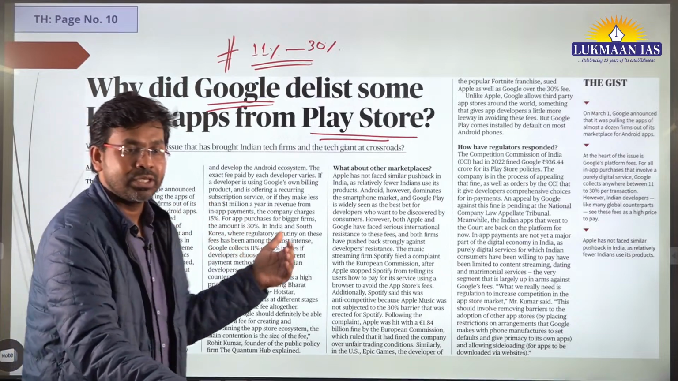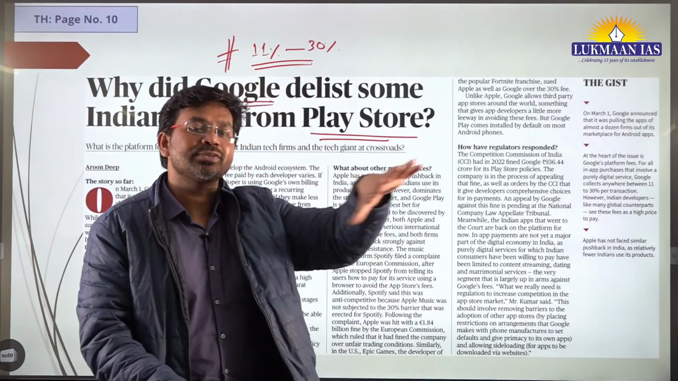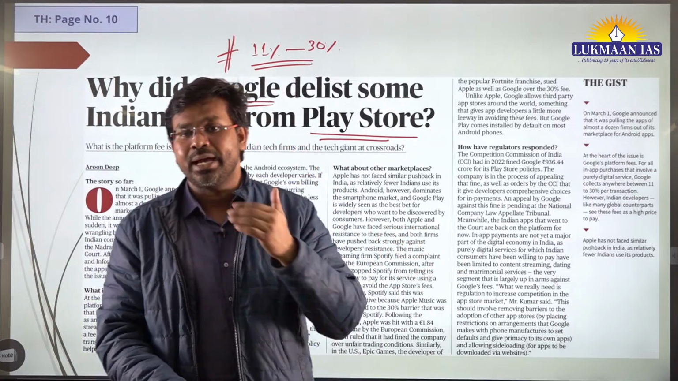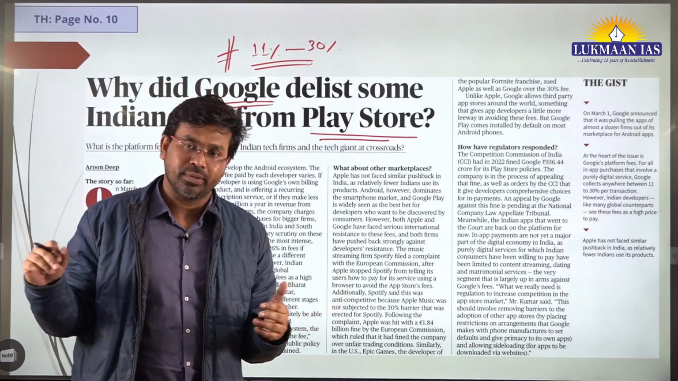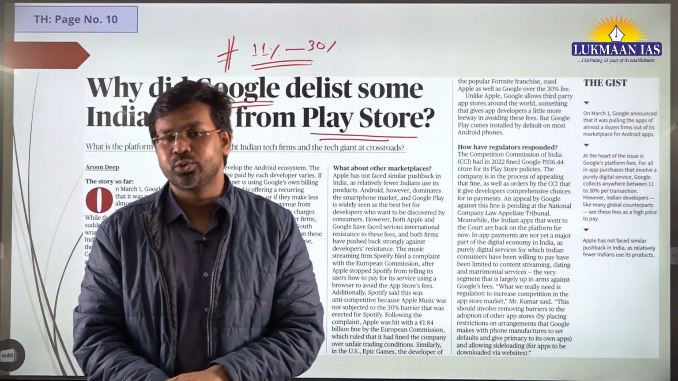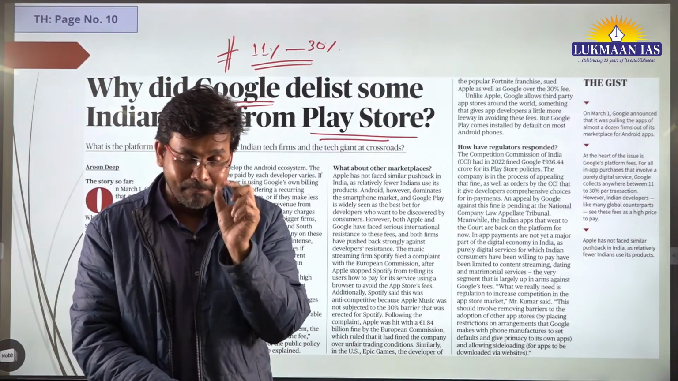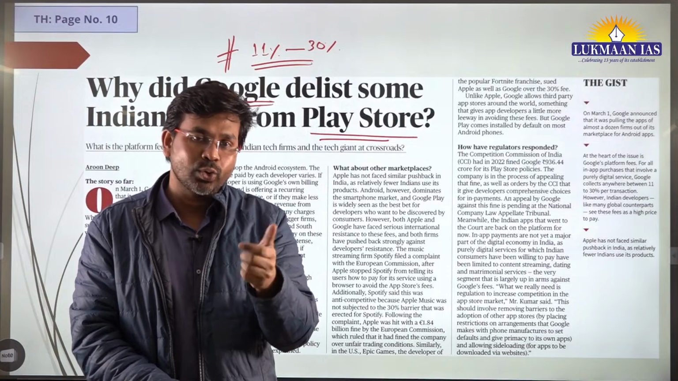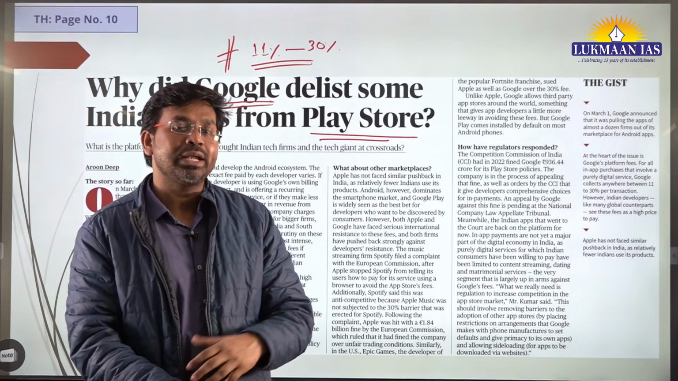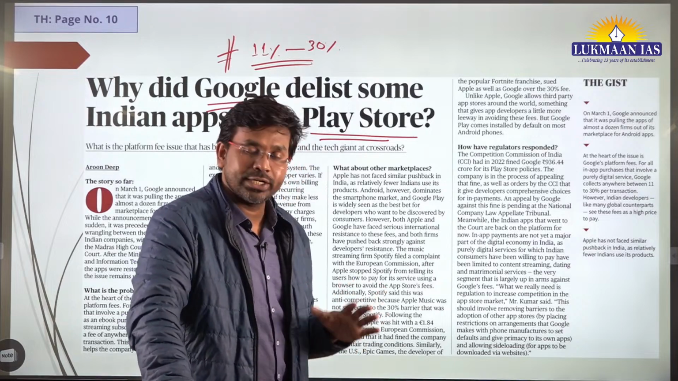However, apart from this, Google faces similar difficulty in other jurisdictions also. There are many other countries like the European Union, and also, for example, South Korea, where Google's Play Store is used. In fact, if we use an Android operated mobile phone, the Play Store is installed by default. So generally users open Google Play Store and download the applications of their choice.